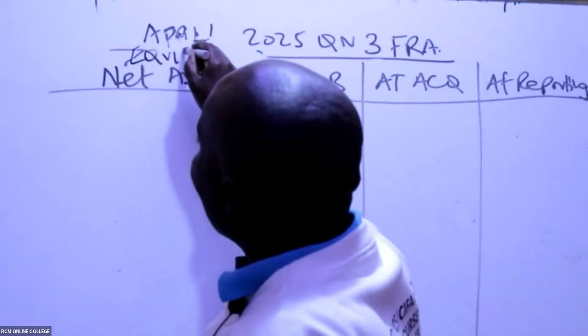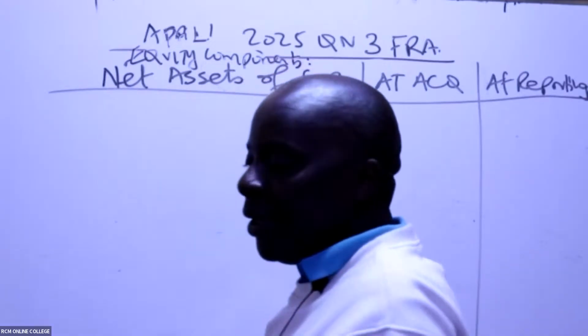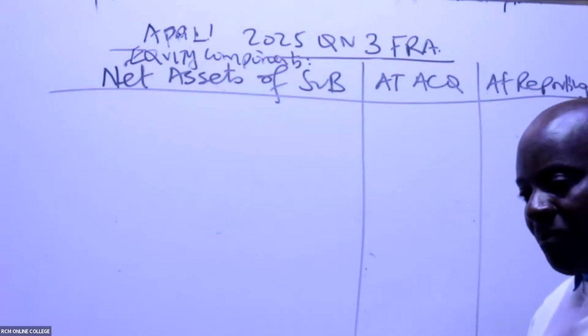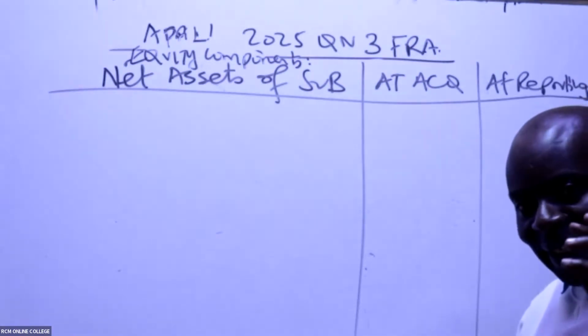Equity components. But let me ask you a question. Do you remember the name of our subsidiary? What is the name of our subsidiary? It's Shape Limited.